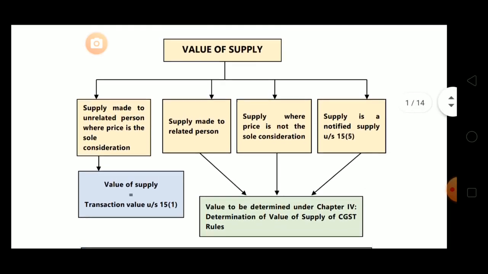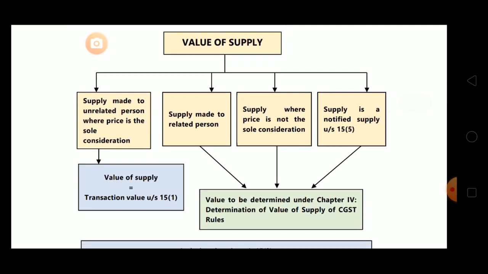Now as we all know, when we have to determine the value of supply, first we have to apply section 15 subsection 1, that is TV, transaction value. Transaction value means the price actually paid or payable for the goods or services. We can take TV only when two conditions are satisfied: when buyer and seller are not related and when price is the sole consideration. If these two conditions are not met, then we have to apply rules.